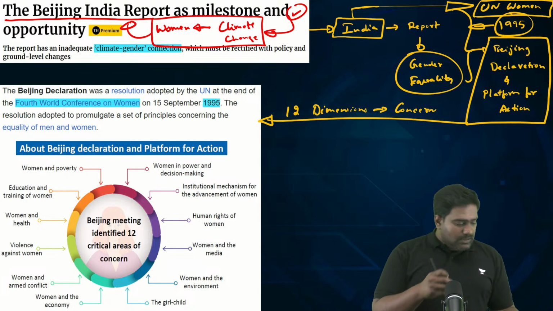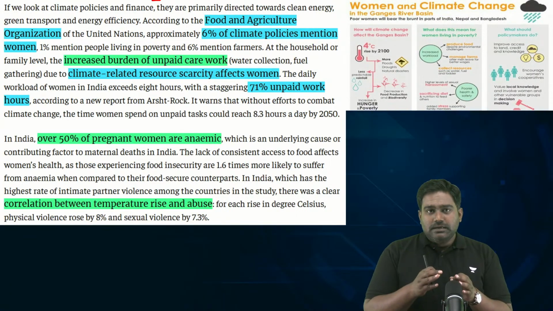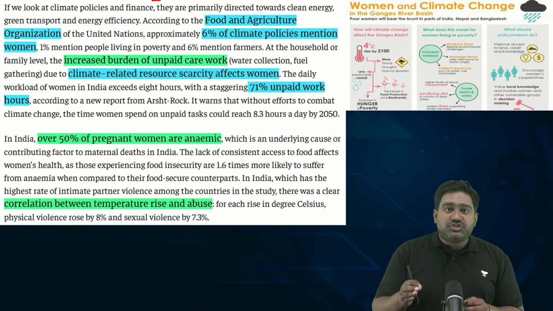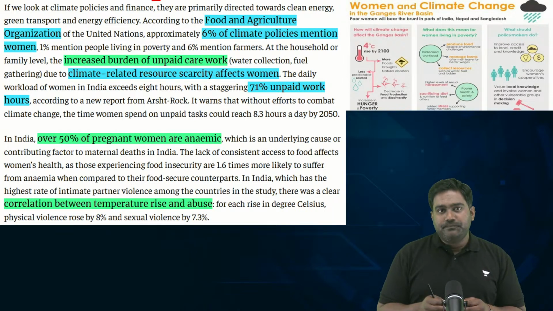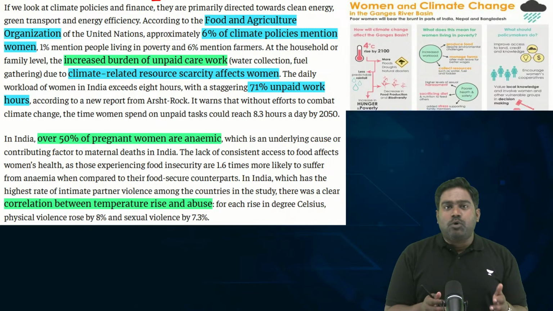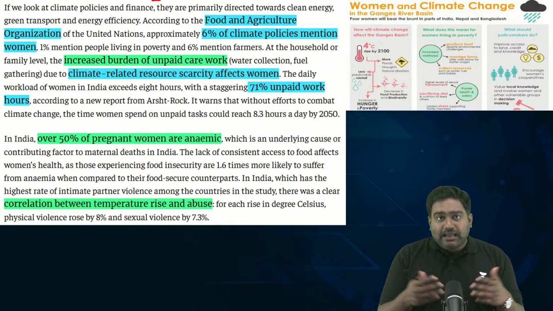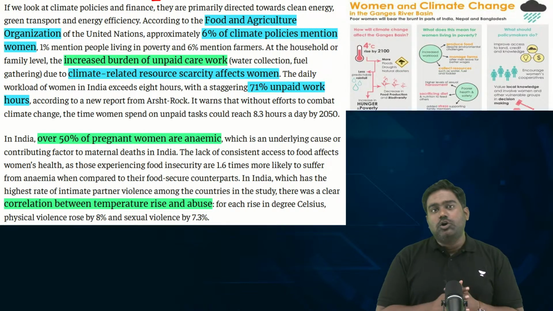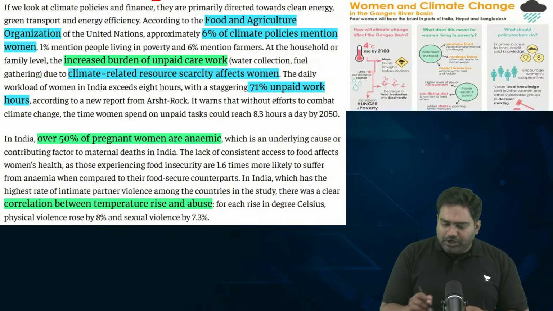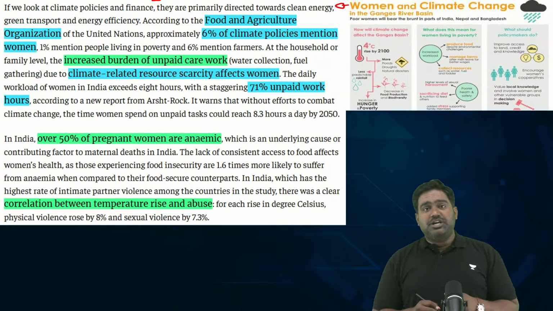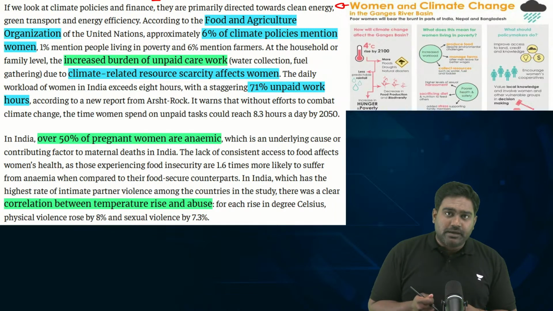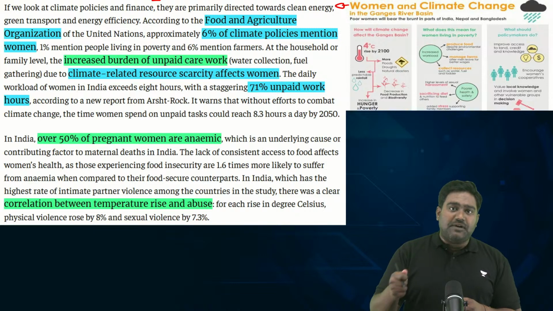Why is it necessary? It is very important because climate change has a disproportionate impact on women. Existing inequalities, existing vulnerabilities can get aggravated because of climate change and global warming. So it's very important to understand how climate change can actually affect gender equality, how it can disproportionately affect women.